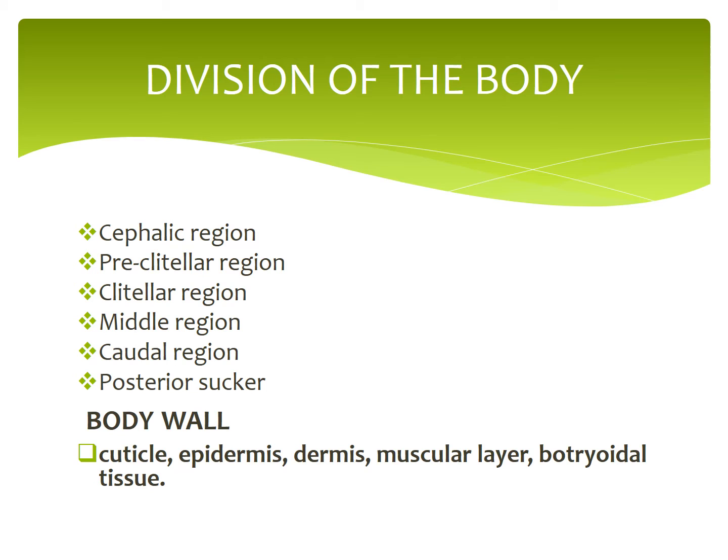Let's see the division of the body. The body of the leech is divided into 6 regions. First one, cephalic region, pre-clitellar region, clitellar region, middle region, caudal region, posterior sucker.